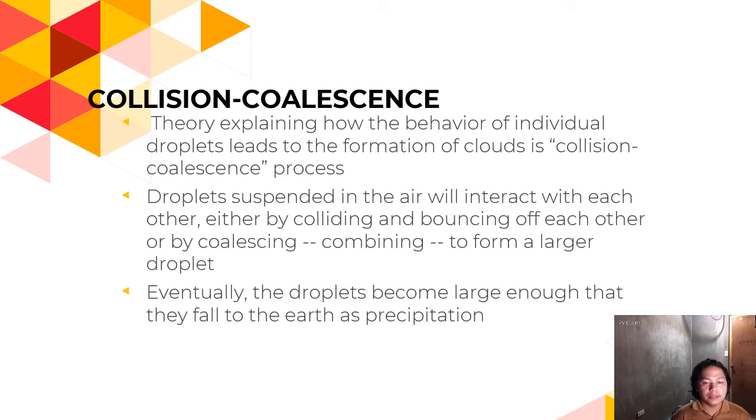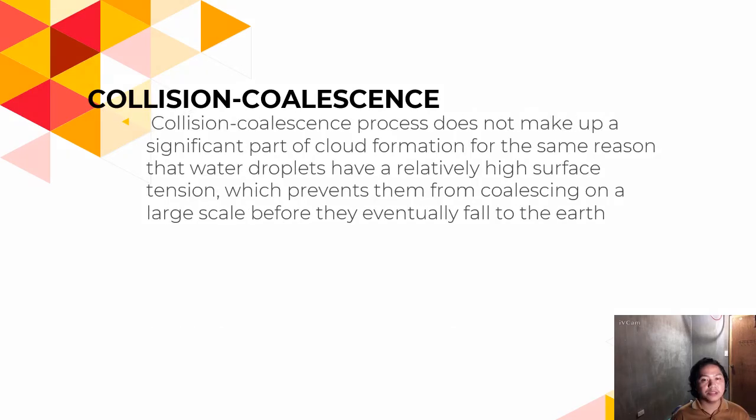Eventually, the droplets become large enough that they fall to the earth as precipitation. Collision coalescence process does not make up a significant part of cloud formation for the same reason that water droplets have a relatively high surface tension, which prevents them from coalescing on a large scale before they eventually fall to the earth.